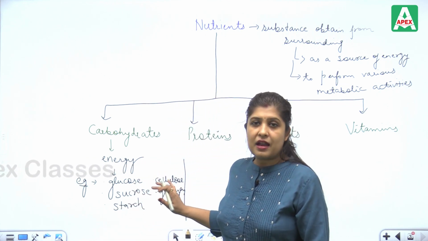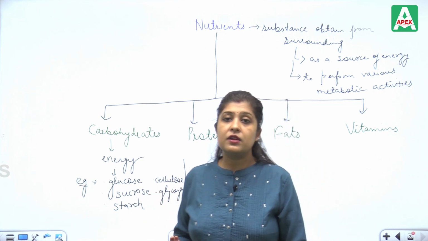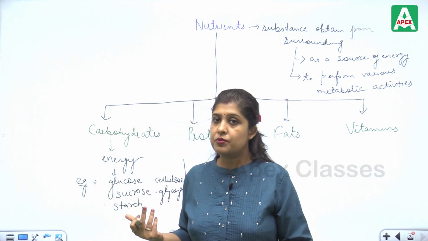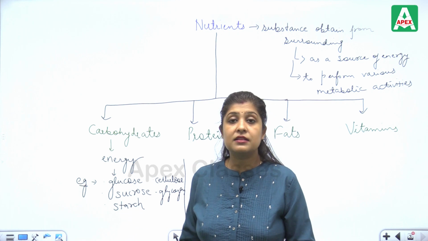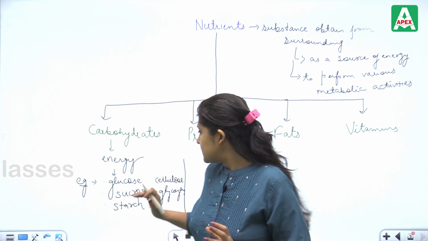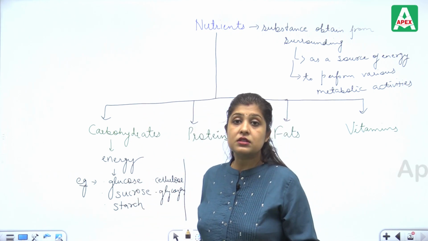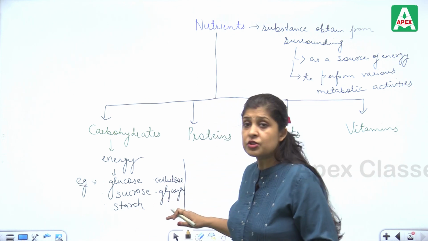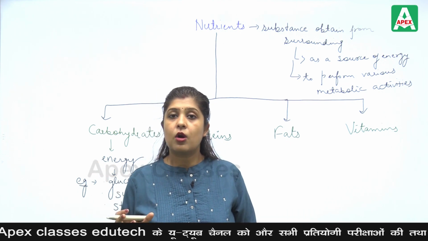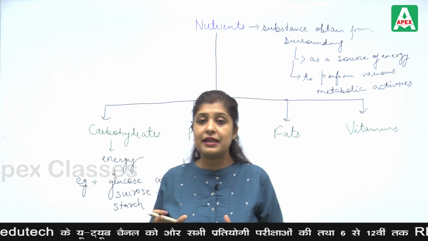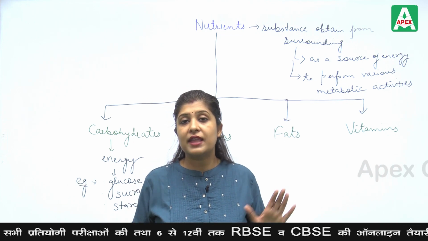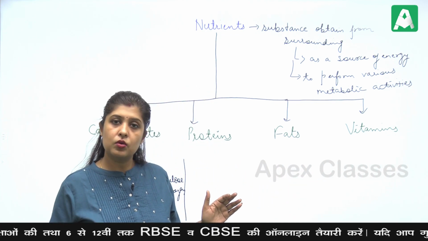These are all basic carbohydrates. Cellulose is a part of the plant cell wall, so the plant cell wall is composed of cellulose. Plants store food in the form of starch; we will discuss it later. Plants form food in the form of glucose, but store it in the form of starch. Glycogen: our liver and muscles store energy in the form of glycogen. When we have a lack of glucose in our blood or body, this glycogen is converted again into glucose.